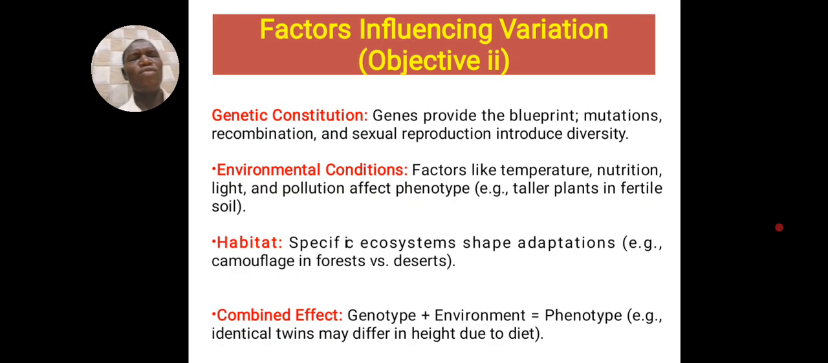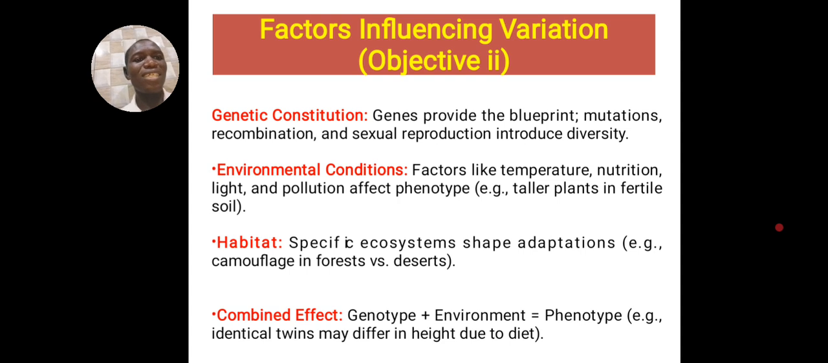We are on objective 2 already, so I want us to be very fast. So we have genetic constitution. It affects the variation. Environmental conditions like temperature, nutrition. I've mentioned nutrition again and again. Don't mind me, it's because I'm a nutritionist. That's why I mention nutrition very fast. All right, so we have pollution, we have several other things that affect them.